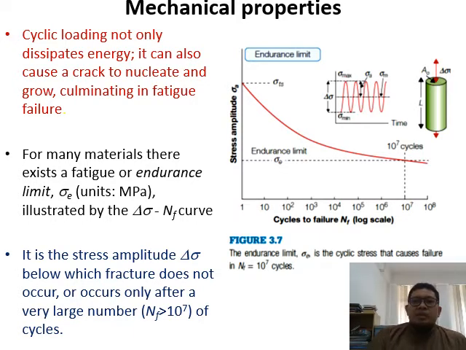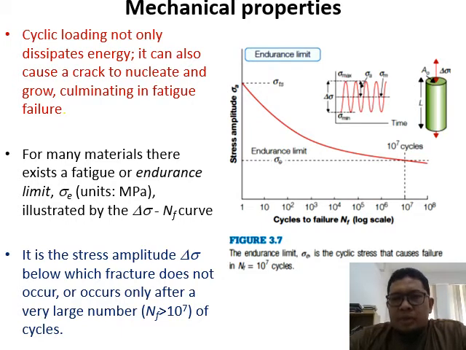But in the cyclic case, you apply a load lower than the tensile strength or fracture strength, but you do it in an amplitude mode. For example, you increase the load, you reduce the load, and so on, and this kind of behavior produces fatigue in the material.